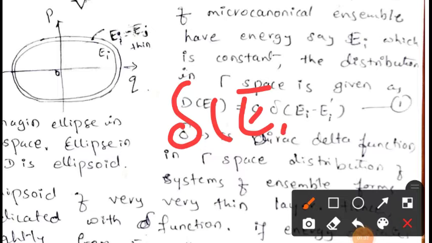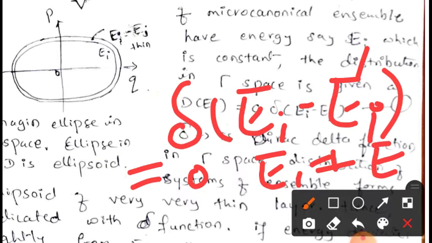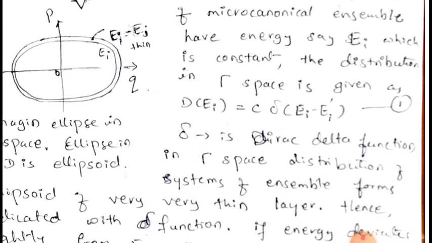and for this Dirac delta function, delta of Ei minus Ei prime is equal to 0 if Ei is not equal to Ei prime, and equal to 1 if Ei is equal to Ei prime.